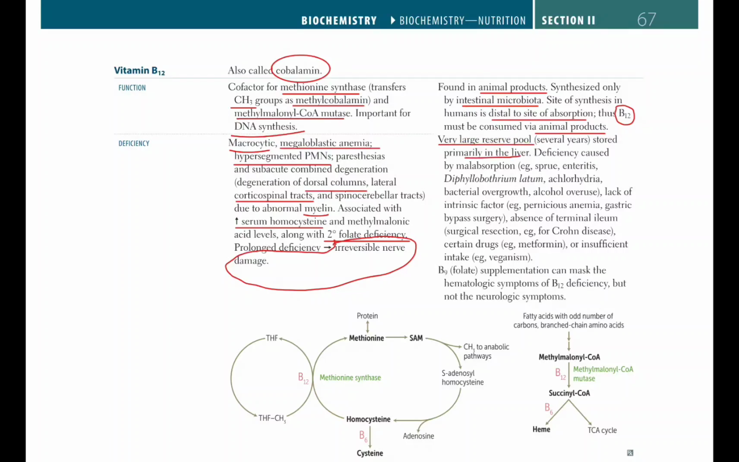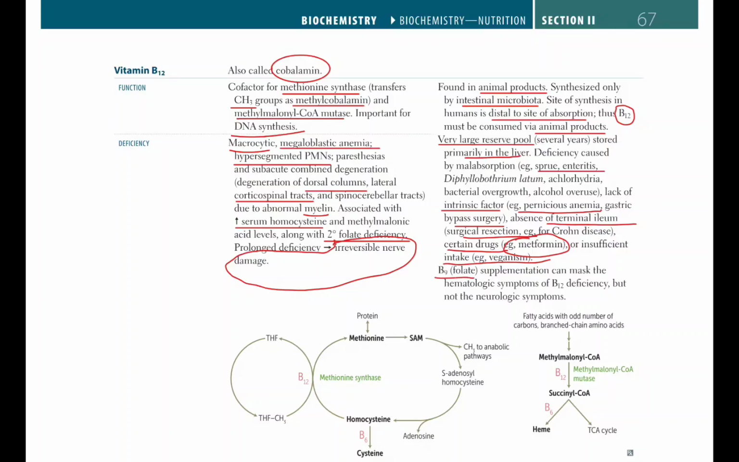Deficiency is caused by malabsorption, for example sprue, enteritis, Diphyllobothrium latum, achlorhydria, bacterial overgrowth, and alcohol overuse. Lack of intrinsic factor, for example in pernicious anemia, and gastric bypass surgery also cause vitamin B12 deficiency. Absence of the terminal ileum, for example surgical resection or Crohn disease, certain drugs such as metformin, or insufficient intake, such as veganism or mostly consuming a vegetarian diet with decreased intake of animal products, also lead to a decreased level of vitamin B12.